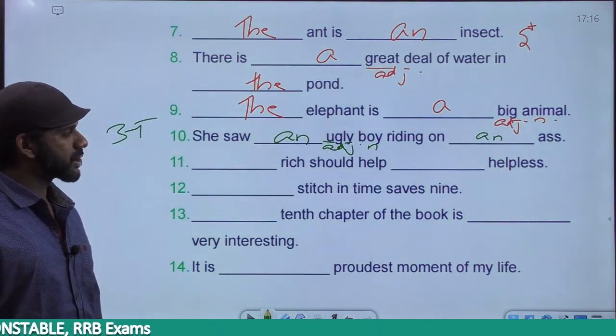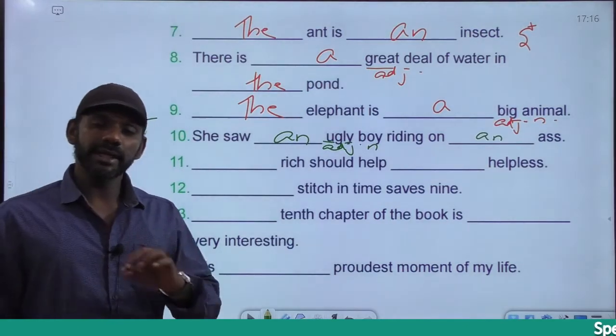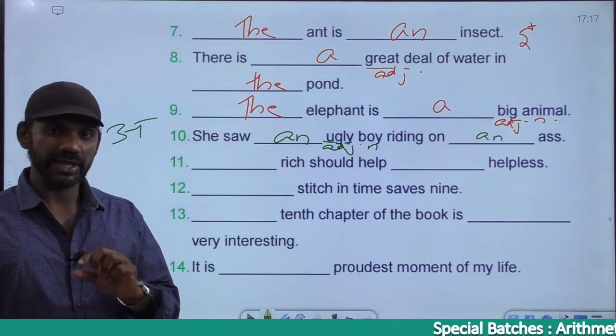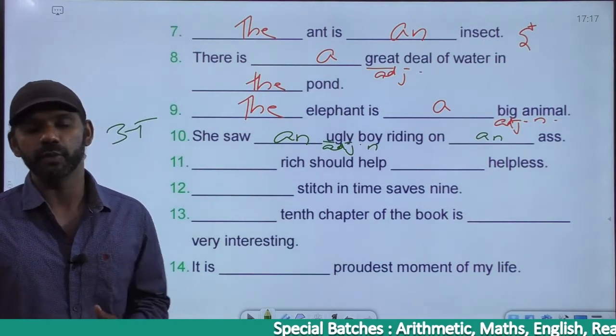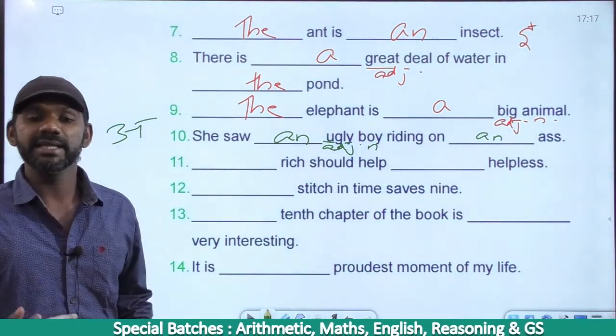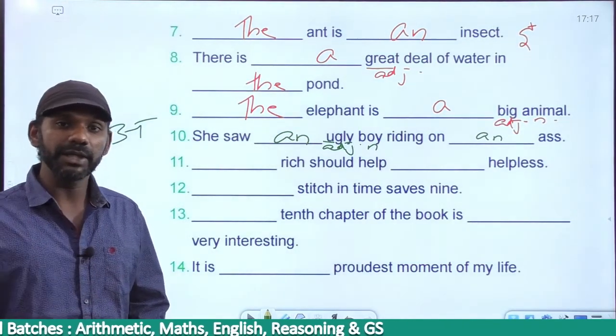The rich should help the helpless. Now, the poor means the people who are poor. Poor is an adjective. If you add the in front of it, it becomes a noun, referring to the people who are poor. The brave means the people who are brave. The young means the people who are young. The aged means the people who are aged.